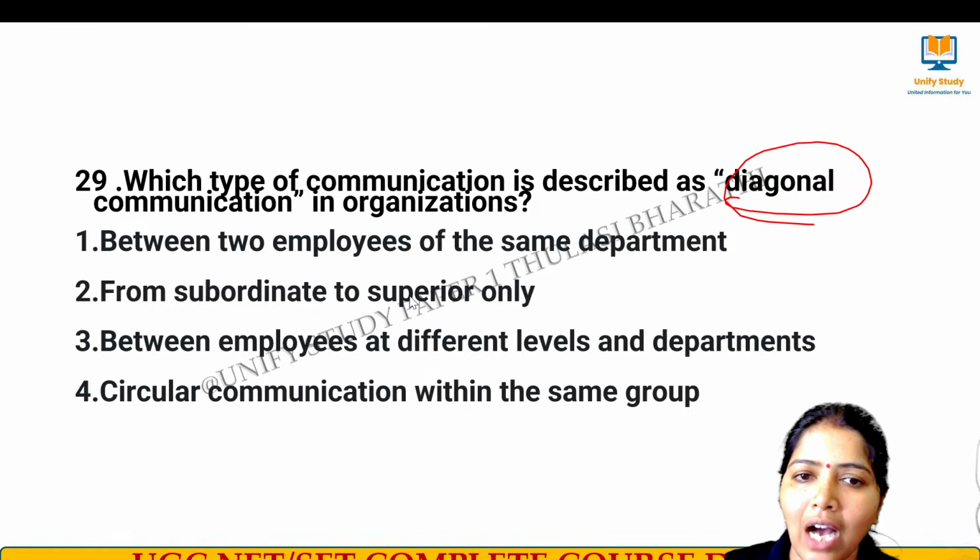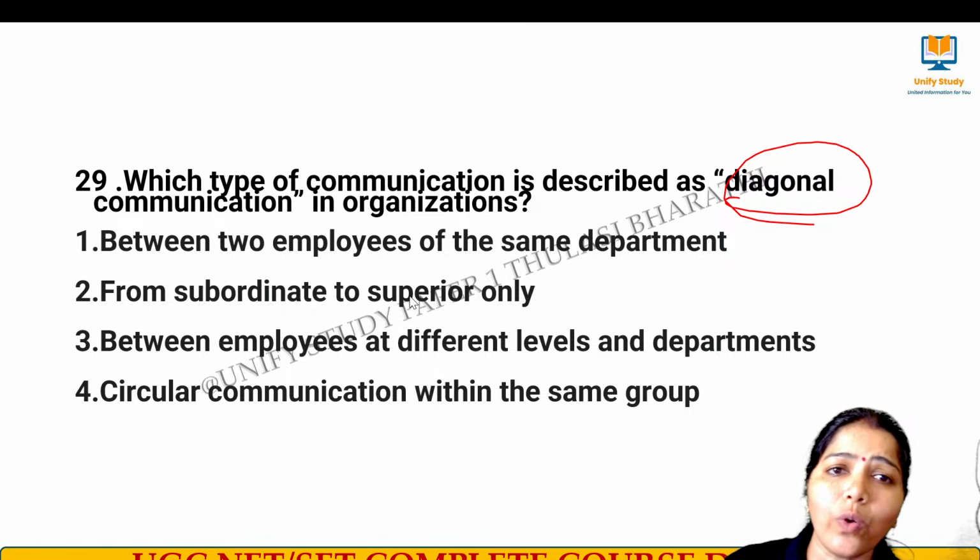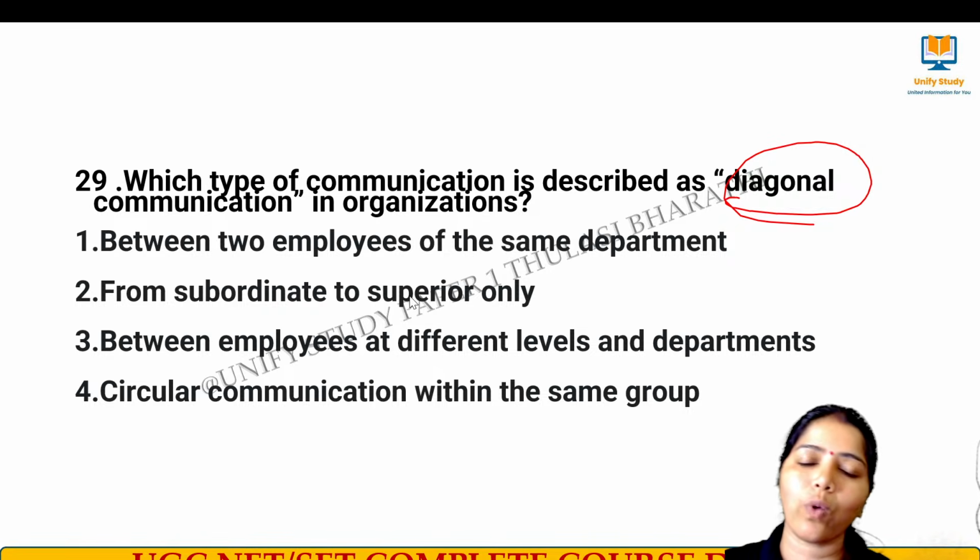We have horizontal, vertical, upward, downward, diagonal. In that, what is diagonal communication?